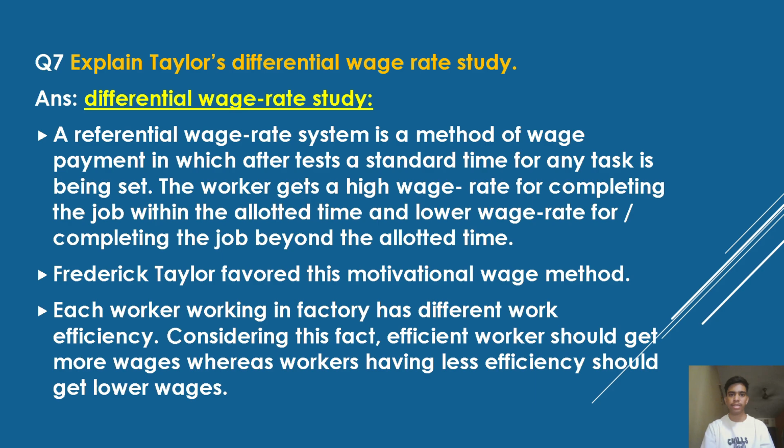Explain Taylor's differential wage rate study. A differential wage rate study is a method of wage payment in which, after a test, standard time for any task is set, and the worker gets a high wage rate for completing the job within the allotted time and a lower wage rate for completing the job beyond the allotted time. Frederick Taylor favored this motivational wage method. Each worker working in a factory has different work efficiency. Considering this fact, efficient workers should get more wages, whereas workers having less efficiency should get lower wages.